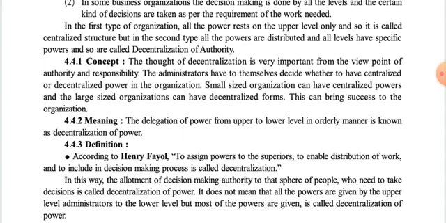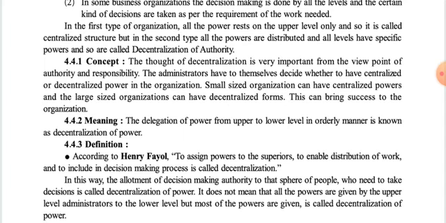This can bring success to the organization. The thought of decentralization is very important from the viewpoint of authority and responsibility, because whether we decide on centralization or decentralization, the whole focus is on the distribution of authority and responsibility only.